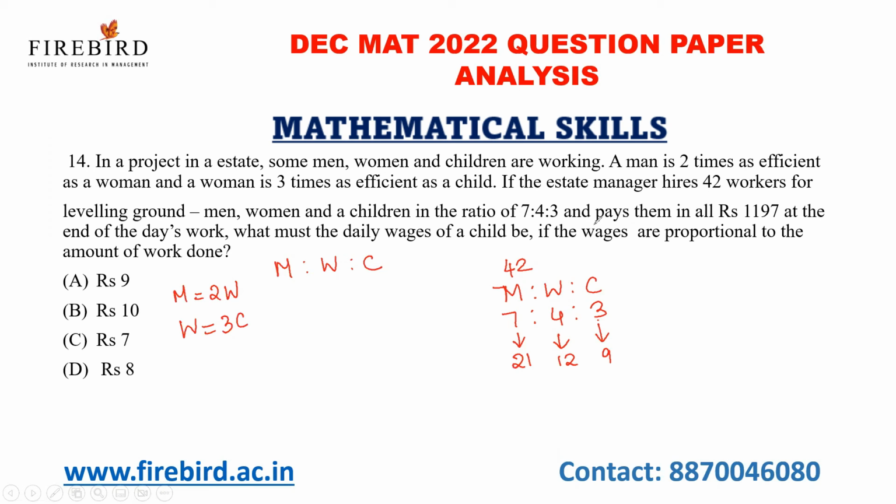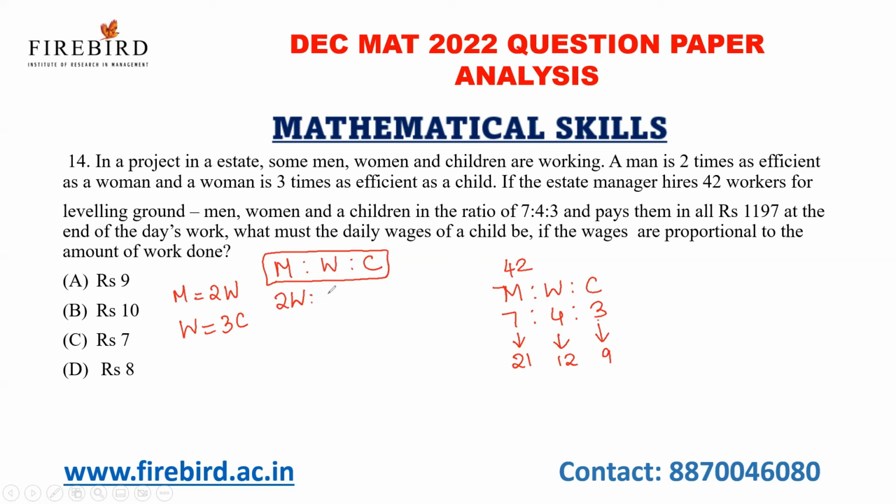and pays them in all rupees 1197 at the end of the day's work. What must be the daily wages of a child if the wages are proportional to the amount of work done? So let me convert everything, men, women, and children efficiency in terms of women.